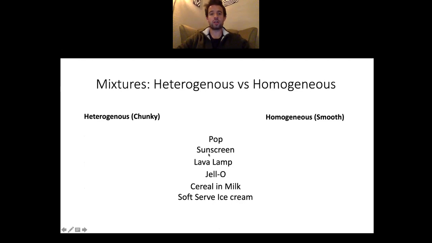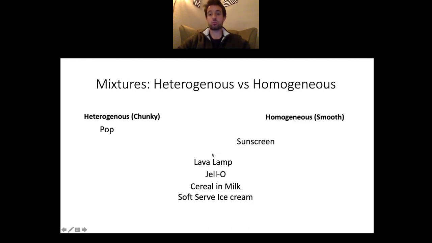Okay, here are the six different mixtures. Why don't you go ahead and think, is pop heterogeneous or homogeneous? Do that for all of them. Try and place each one in a category, either heterogeneous or homogeneous. If you need more time, let me know. Here we go. Pop is heterogeneous because pop is made up of a liquid and a gas. That gas being in there makes it kind of chunky.